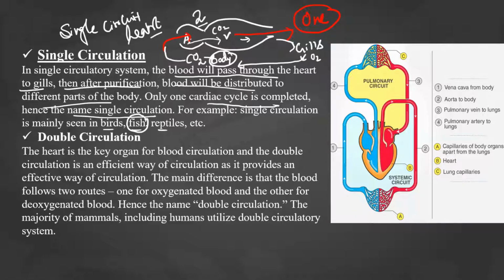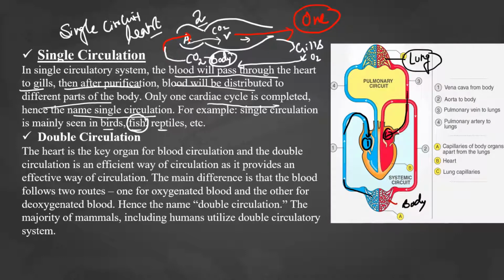Now for the double circulation, we have to come back to this picture. Here through this aorta, or through these blood vessels, the blood is coming to our different body organs, and again through these blood vessels it's coming to our heart. One time it comes here. Now check from these lungs, when I discuss the exchanging of blood, then you can get the complete knowledge. From the lungs, again the blood is coming to the heart one time.